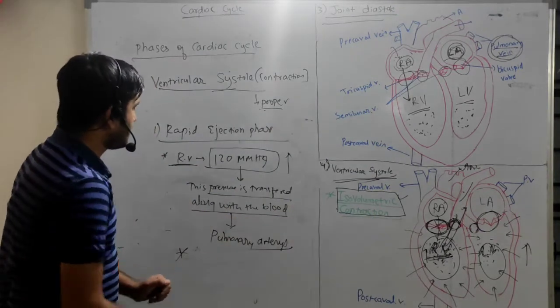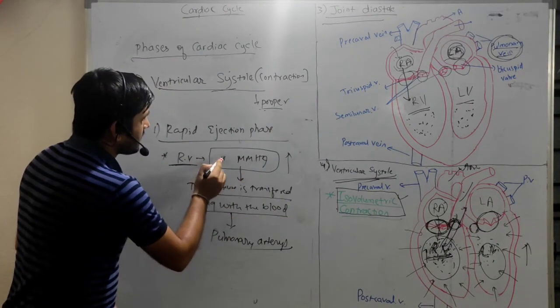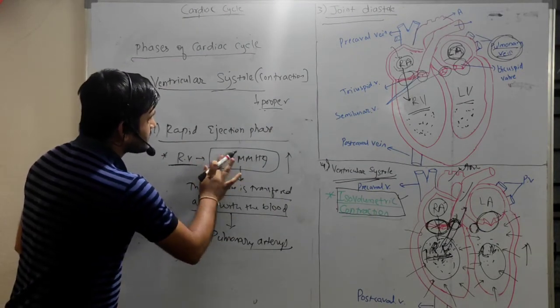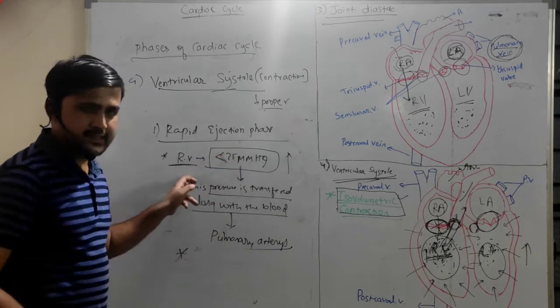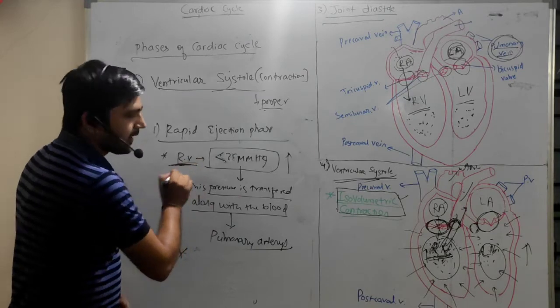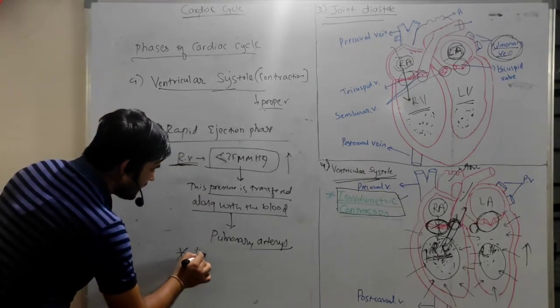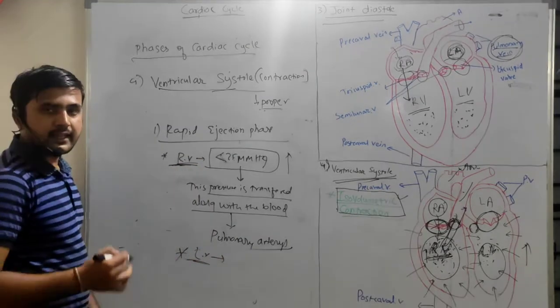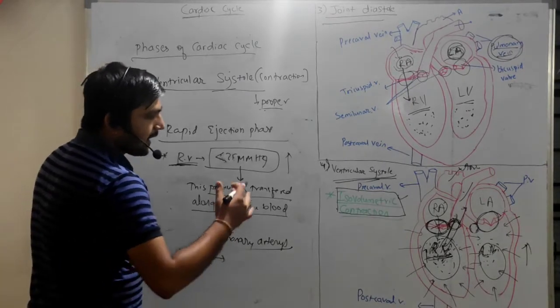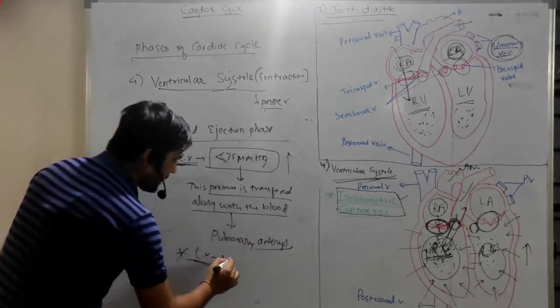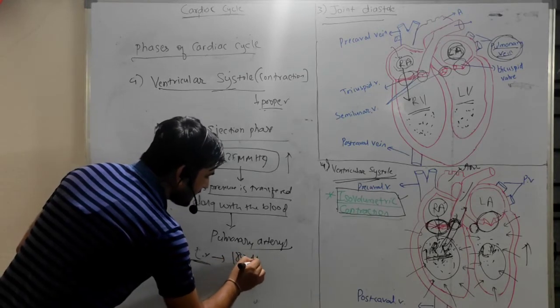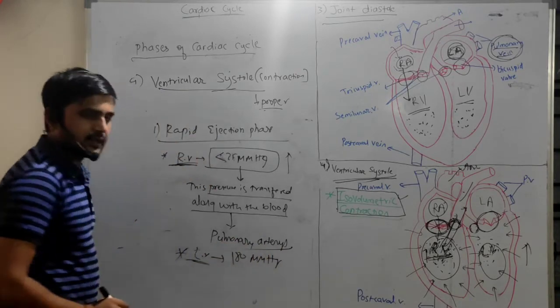This is about more than 25 mmHg in case of right ventricle. In case of left ventricle, what happens? The intraventricular pressure increases up to 180 mmHg, right?